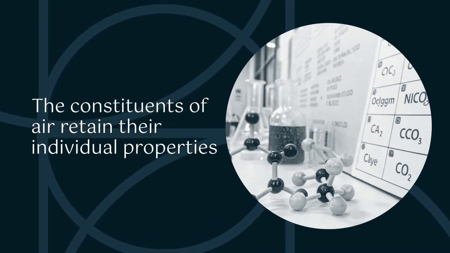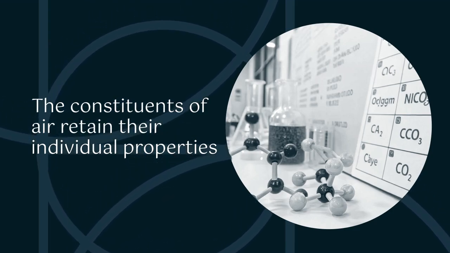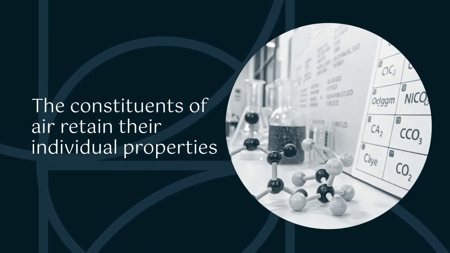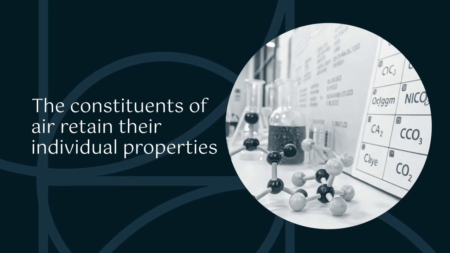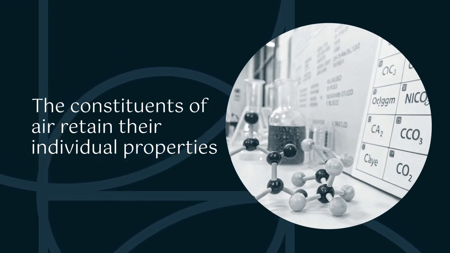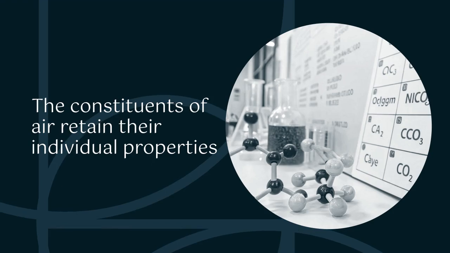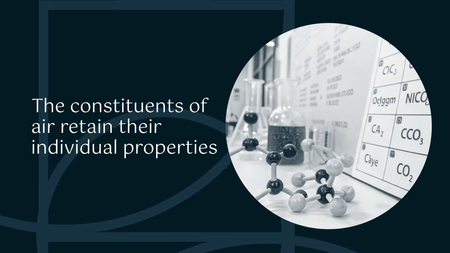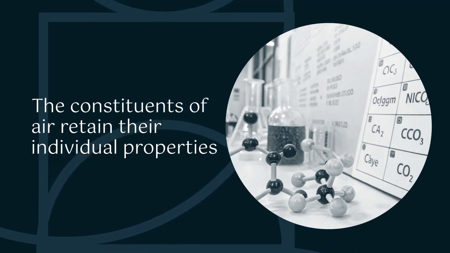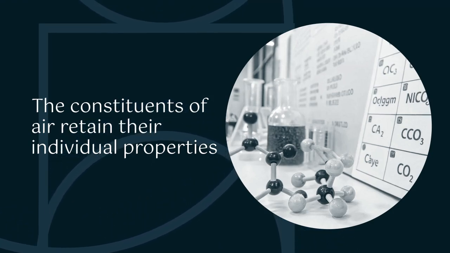Now, you remember that we said air is made up of nitrogen, oxygen, carbon dioxide, noble gases, water vapor, and the rest of them. So, each of these constituents, they retain their individual properties. Now, carbon dioxide, for instance, has an affinity for caustic soda, which is sodium hydroxide.